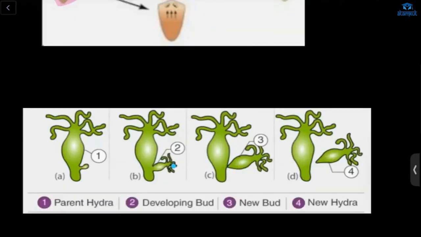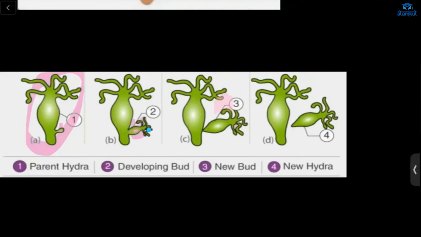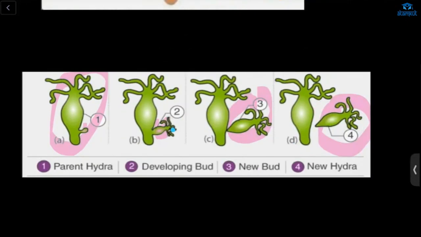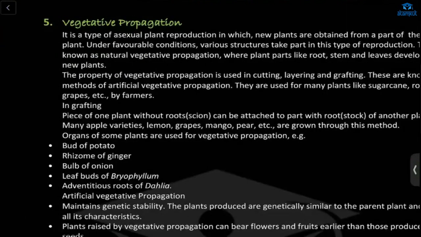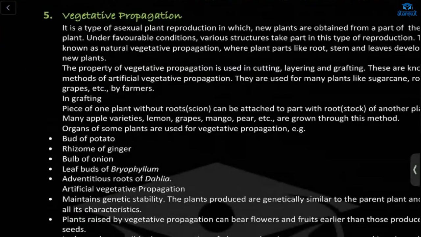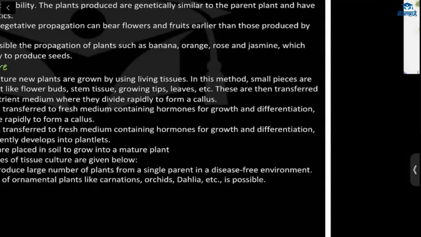Next, budding. What will happen? This is the parent hydra. We have a bud here, it will grow, form a new bud, and detach. So we have a new hydra here. It is a new individual. This process is called budding. Next, we will go for vegetative propagation. From the parent parts, new individuals are formed. This occurs in plants.